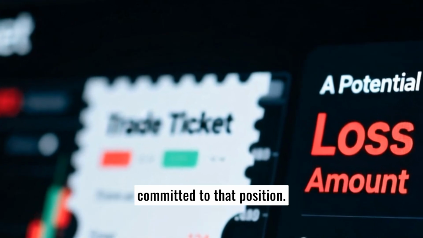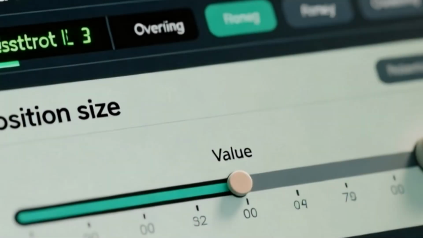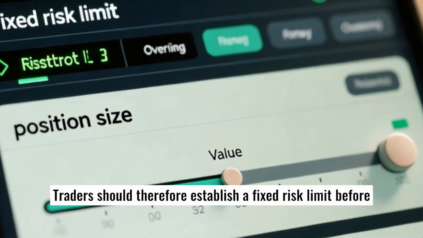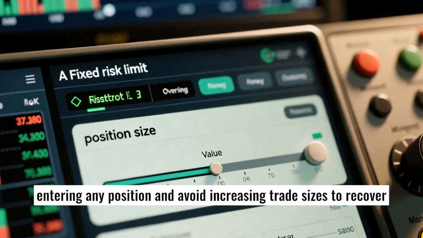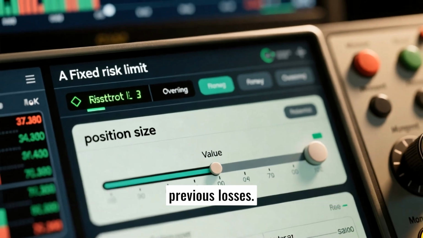Risk management is equally important because an unsuccessful digital options trade can result in the loss of the amount committed to that position. Traders should therefore establish a fixed risk limit before entering any position and avoid increasing trade sizes to recover previous losses.